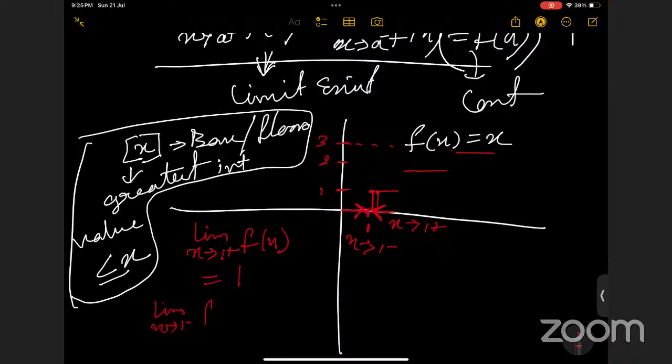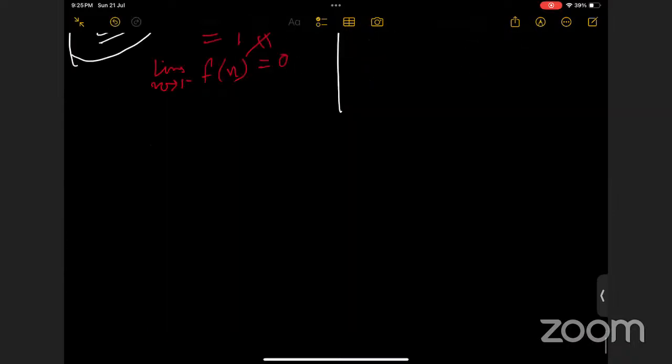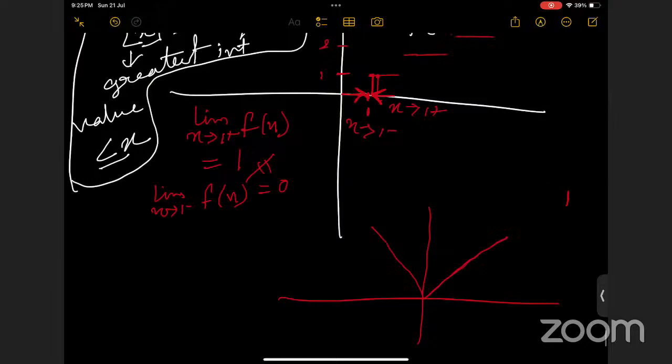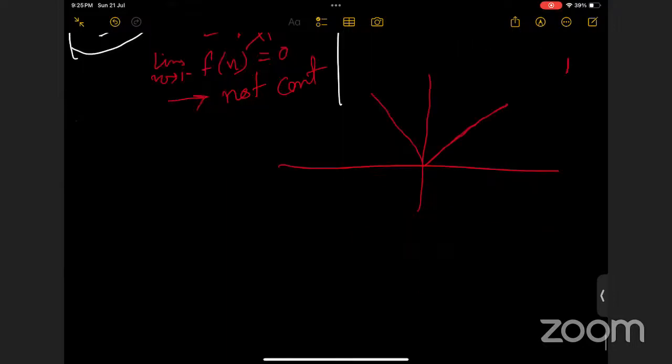So here the limit doesn't exist. This is 0 and 1, not equal to 0. So the limit basically doesn't exist. Suppose we are taking mod x. So what about the limit and continuity? Here you can draw a conclusion. This limit doesn't exist and clearly this function is not continuous. It is a discontinuous function. So what about every integer? It is a continuous function, maybe, ma'am.